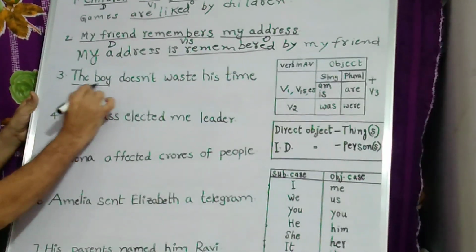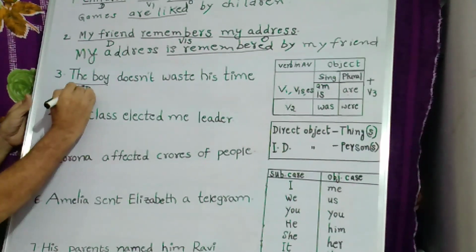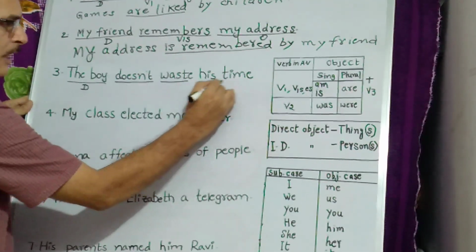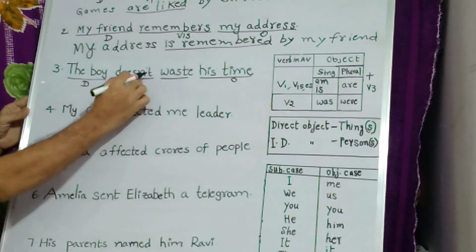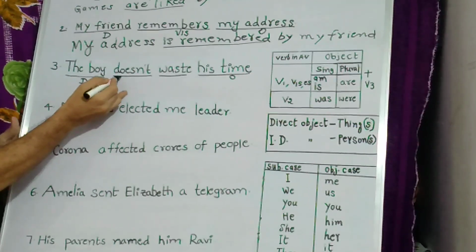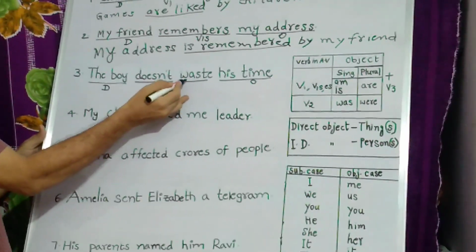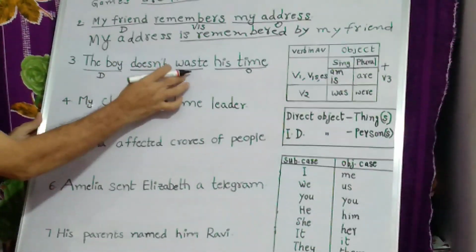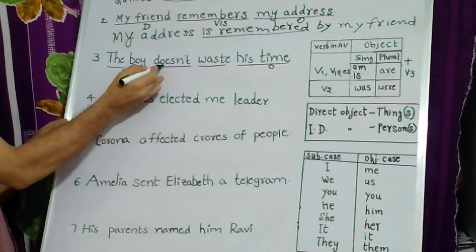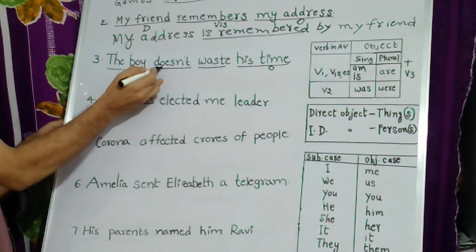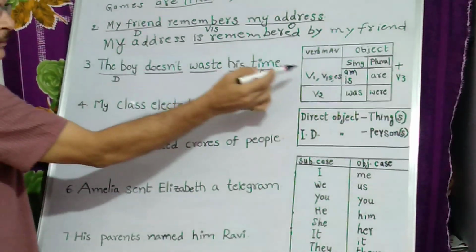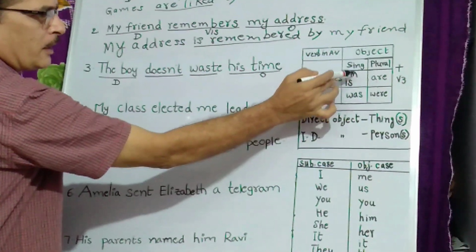Now let us go to the third sentence. The boy is the subject and the doer as well. Here, doesn't waste. He doesn't waste what? His time. His time is the object. Doesn't waste is the verb. In this verb phrase, does is an auxiliary verb and waste is the main verb. When two verbs are there, an auxiliary and a main verb, we have to look at the tense of the auxiliary verb only. So do, does, they are in V1 form only. So V1, and the object is singular number.